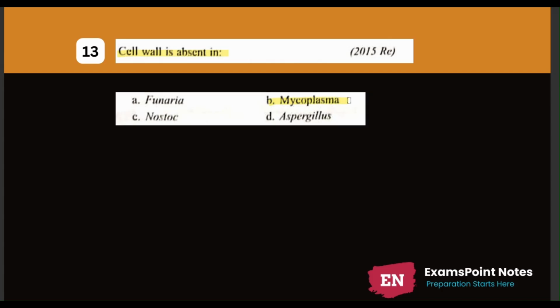Mycoplasma. Mycoplasma are organisms that completely lack cell wall. They are the smallest living cells known and can survive without oxygen. Hence, cell wall is absent in mycoplasma.